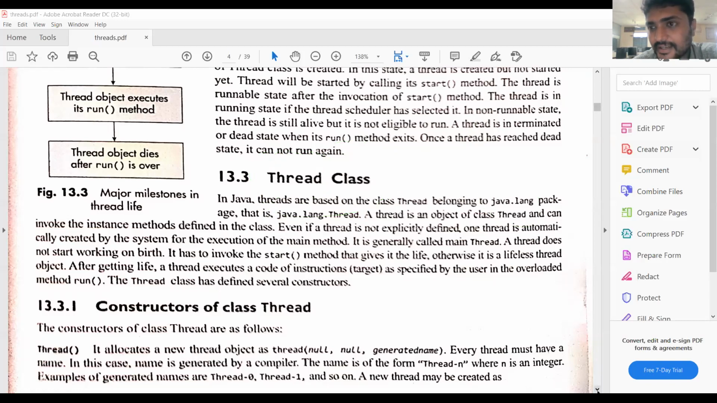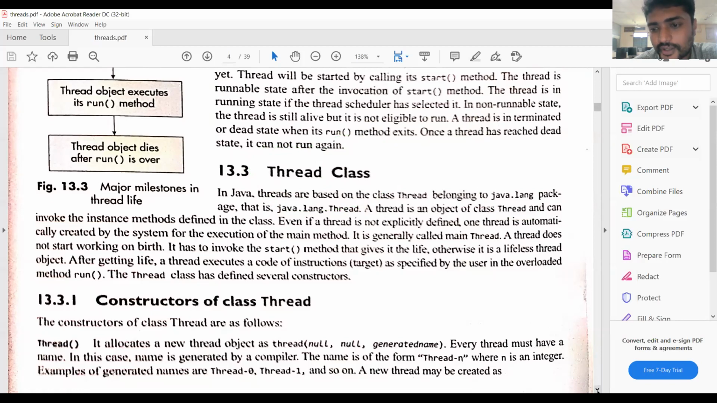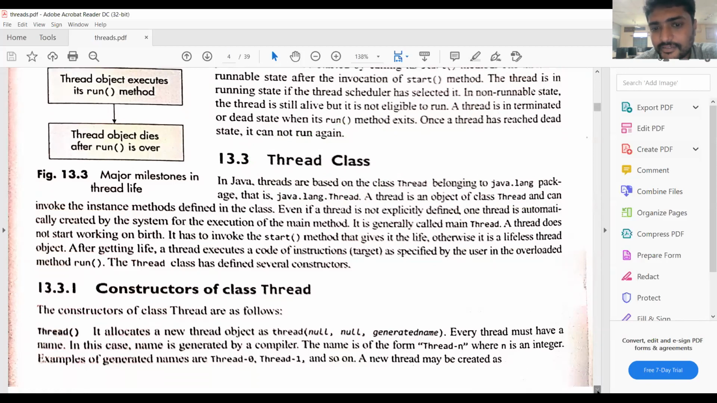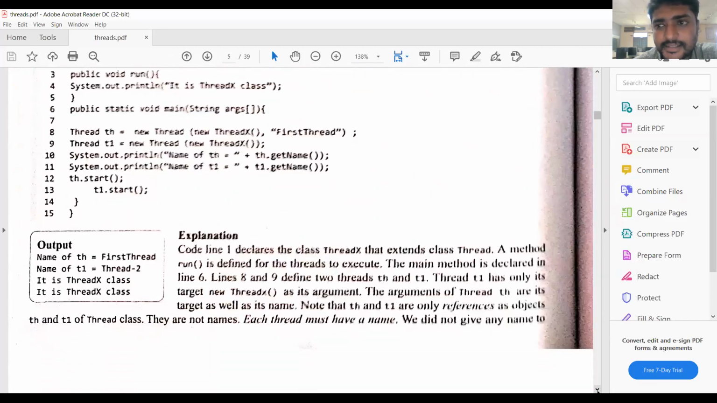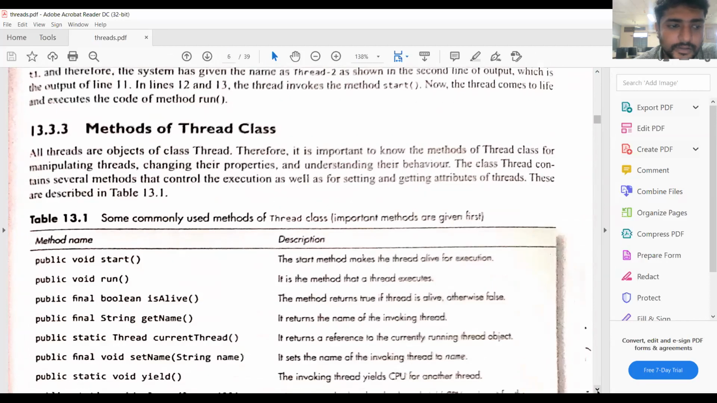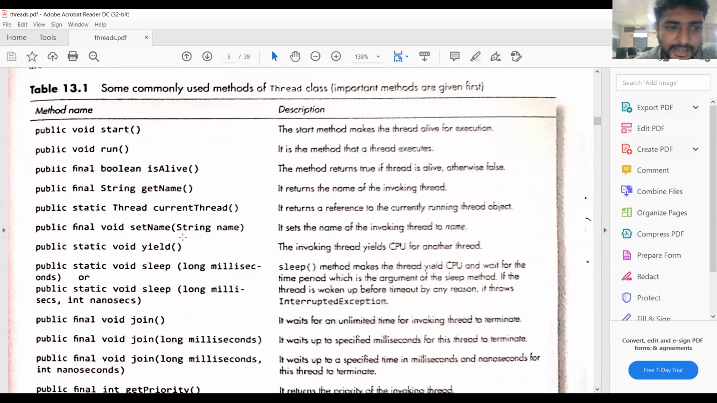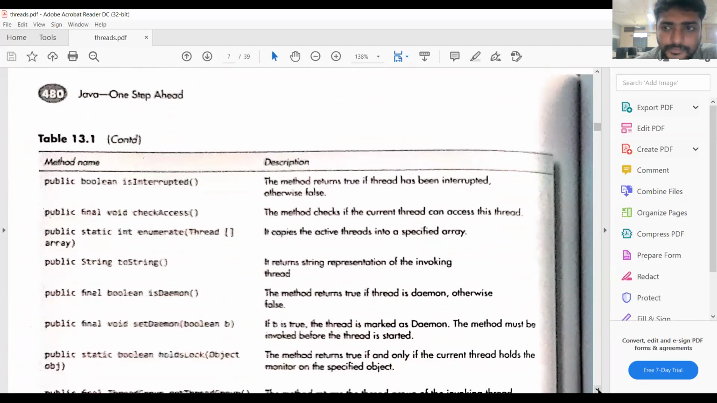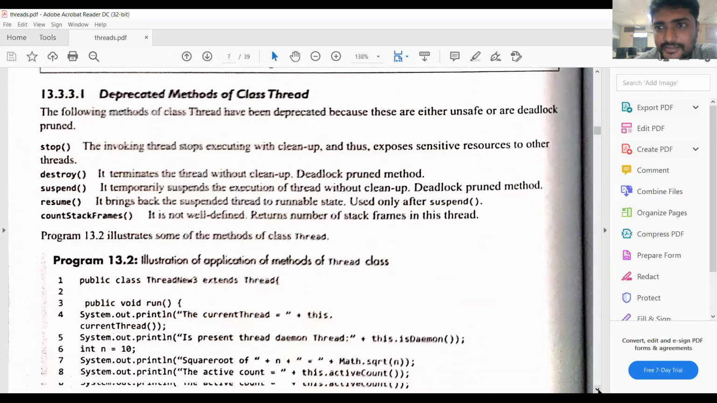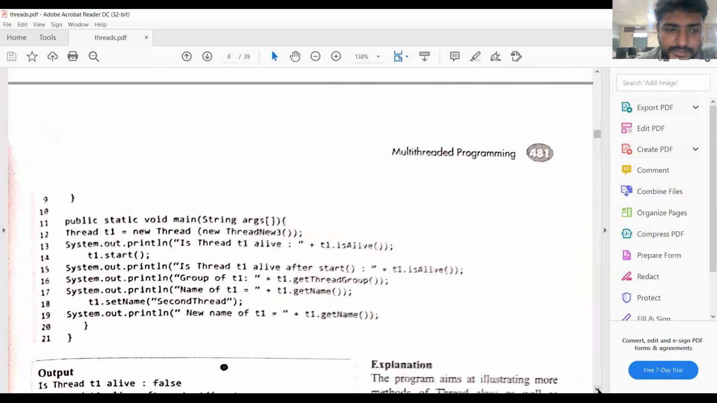Then it has some methods like start, run, join, isAlive. Like that, we have so many methods in the Thread class: start, run, isAlive, getName, currentThread, sleep, join. Already we have seen some programs regarding threads.